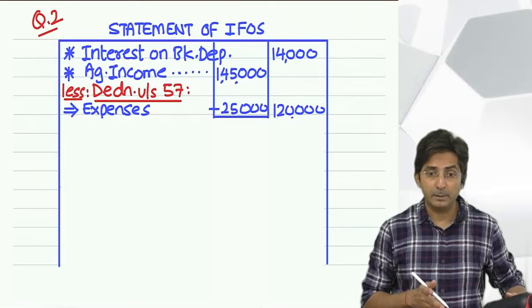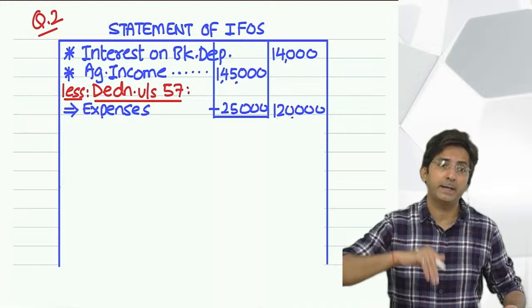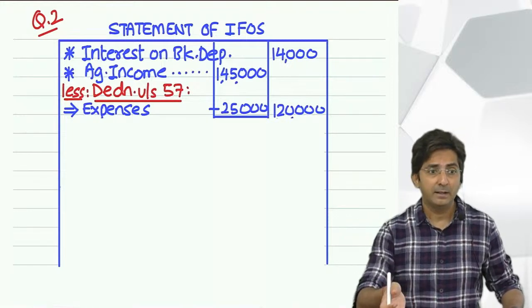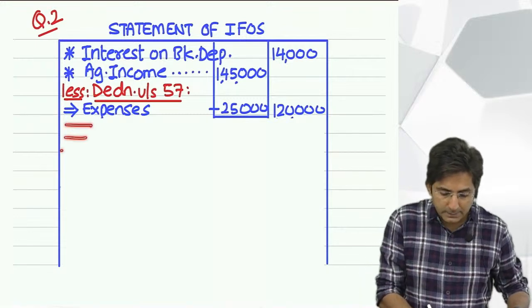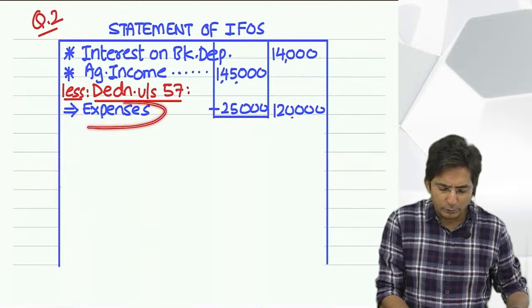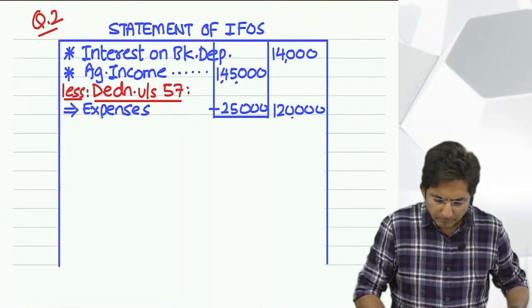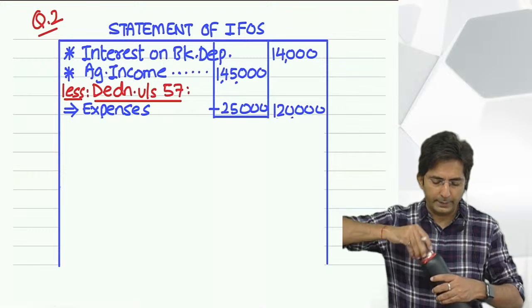Sometimes there can be two or three expenses. For agriculture, they can give cultivation expense, harvesting expense, seeds, etc. They can give five or six expenses also. So you have to make a list like this. But here they have given only one thing, that also just expenses. So write like that only. So outer column 1,20,000.